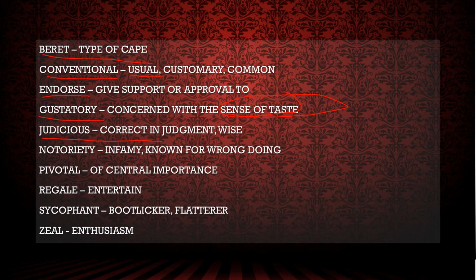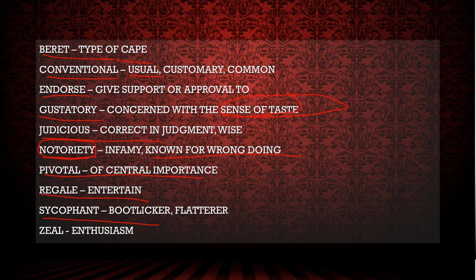Judicious, correct in judgment, wise. Notoriety: if I say you are notorious, you are very misbehaving, very mischievous, and always famous for your wrongdoing. Pivotal means of central importance, very much essential. Regale is entertain. Sycophant, bootlicker.